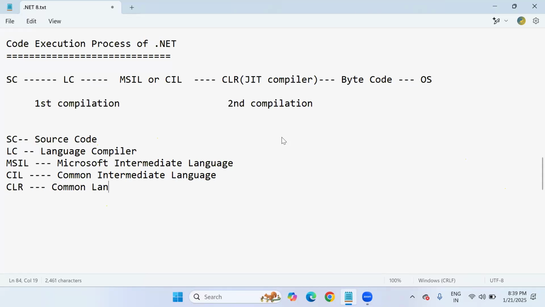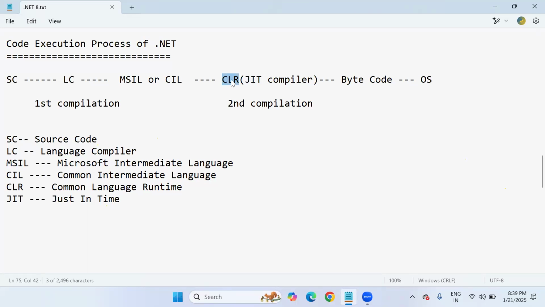CLR is the main component, called Common Language Runtime. JIT stands for Just-in-Time Compiler. So these are the main abbreviations of the code execution process components: MSIL, CIL and CLR. The main component is the CLR.